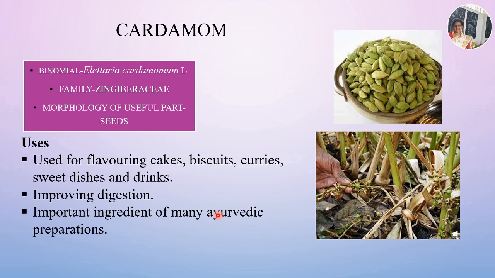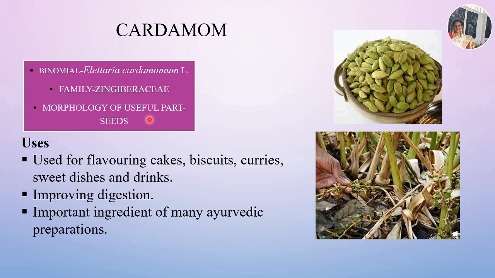The next important spice is cardamom. It is a pungent, aromatic, herbaceous and perennial plant in the ginger family. Its binomial is Elettaria cardamomum. Elettaria cardamomum is the binomial, and the family is Zingiberaceae. The morphology of the useful part is the seeds. Seeds of cardamom are the important part.